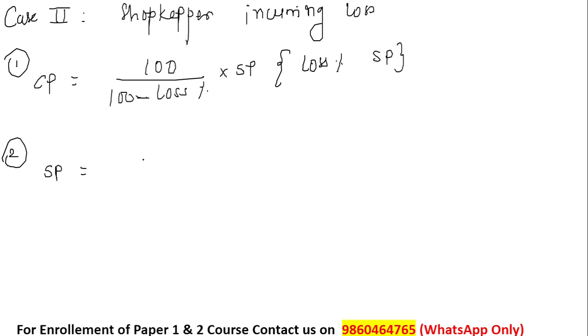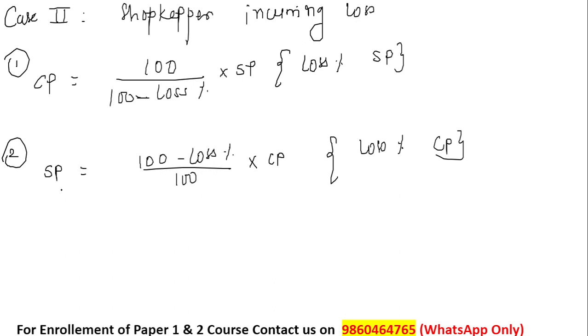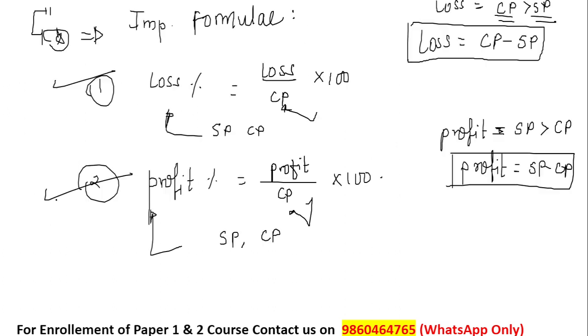If the shopkeeper is incurring a loss, the formula will be 100 minus loss percent, exactly opposite to the cost price formula, into cost price. So what will be given in the question? Loss percentage and the cost price will be given, and they will ask you to find the selling price. So these are the 4 important formulas.